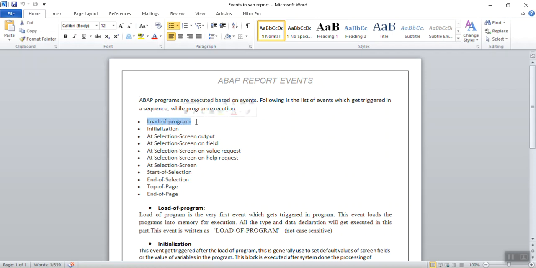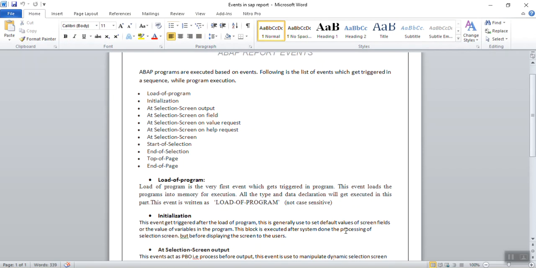First is the load of program. Load of program is the very first event which gets triggered when we execute the program. This event loads the program into the memory for execution. All the type declarations which we declare in the program get executed while this event is triggered, that is the load of program. And the syntax for writing this is simply LOAD-OF-PROGRAM. This is not case sensitive.